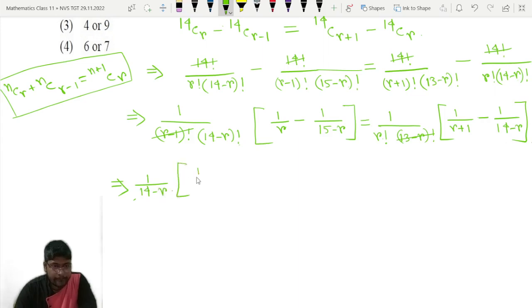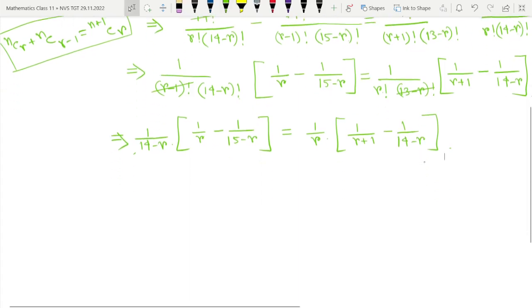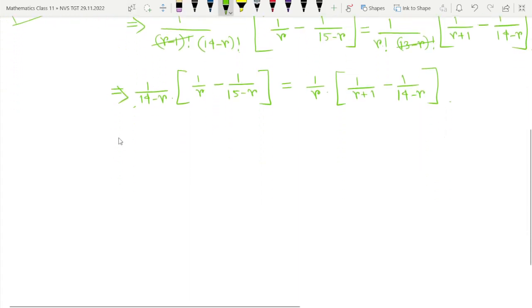This will become 1 by r minus 1 by 15 minus r, that is equal to 1 by r into 1 by r plus 1 minus 1 by 14 minus r. So again let us do further calculation. Here 14 minus r I will keep as it is.